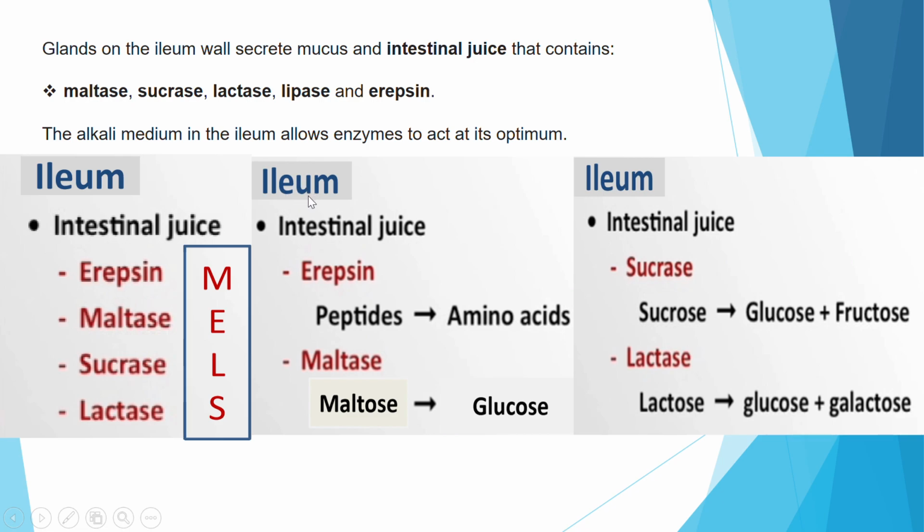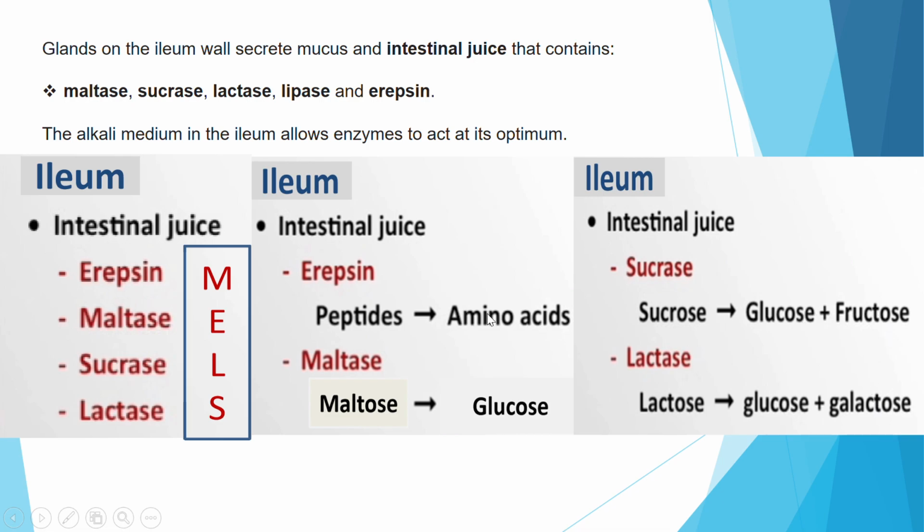Still remember, the ileum is the third part of the small intestine. We have the duodenum, jejunum, and also ileum. Maltase, by the name itself, will hydrolyze maltose into glucose. Glucose is already the simplest form, so it is completed here at the ileum. We have sucrase, which will hydrolyze sucrose to become glucose and fructose. Sucrose is a disaccharide. Lactose is also a disaccharide, so it is hydrolyzed by lactase to form 2 monosaccharides, glucose and galactose.